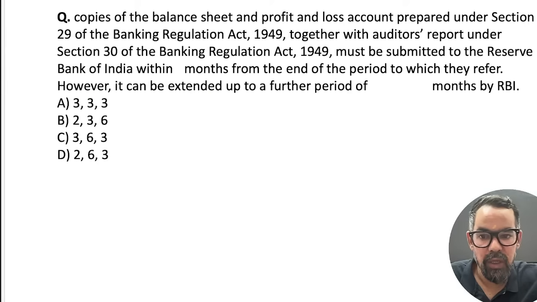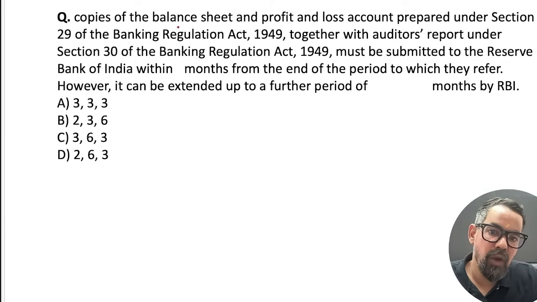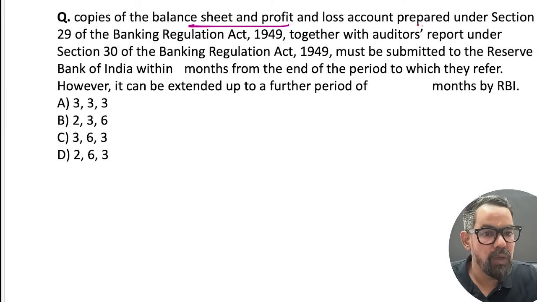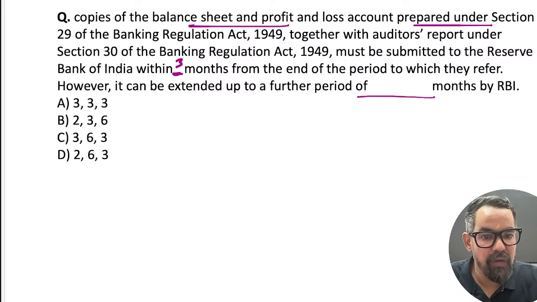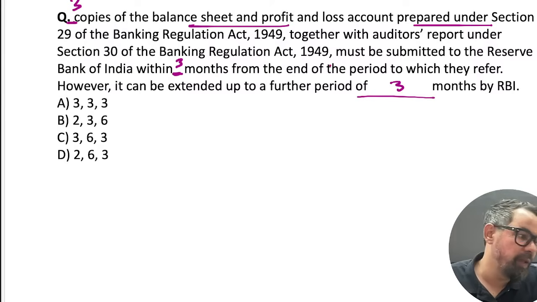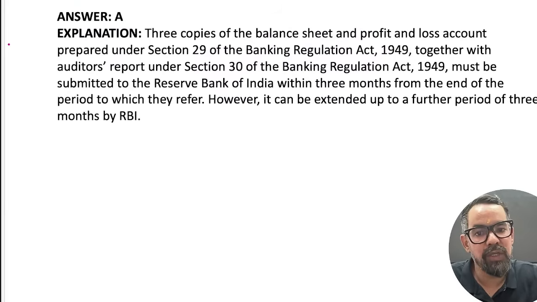This is the question. Another question: dash copies of balance sheet and profit and loss account prepared under Section 29, together with the auditor's report, must be submitted within dash months at the end of the period. However, it can be extended for another 3 months by the RBI. Three months, 3 copies. So 3, 3, 3 means option A will be the right answer.